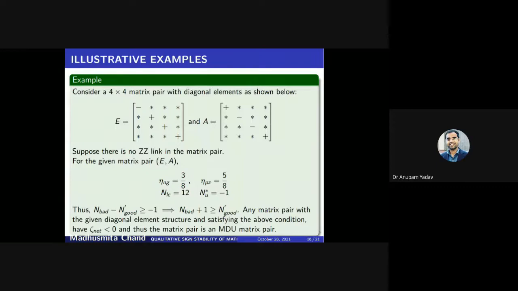Madhusmita, yes sir. Can you summarize? You have already taken enough. Yes sir, just 2 minutes.